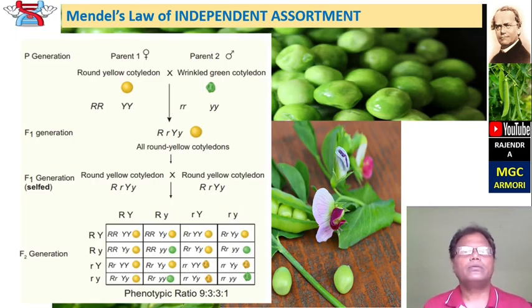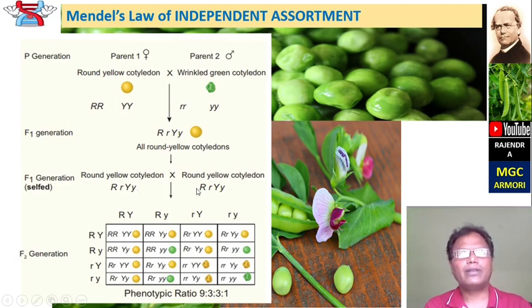Look at the cross. This is the dihybrid cross. Parent 1, parent 2. Parent 1 has a round yellow cotyledon. Parent 1, with round yellow cotyledon, is crossed with the wrinkled green cotyledon. Then the F1 generation will be all round yellow cotyledon. Then after the F1 generation